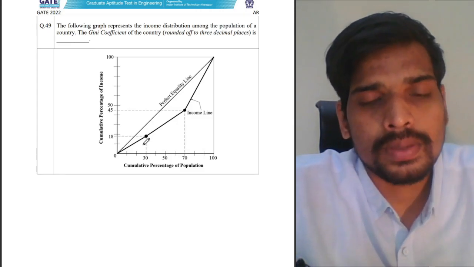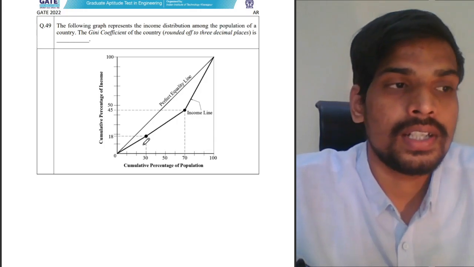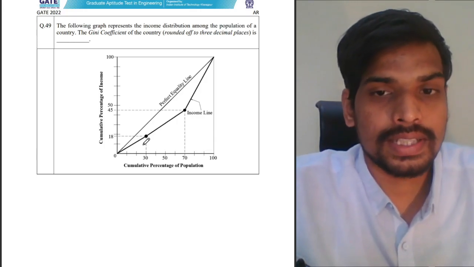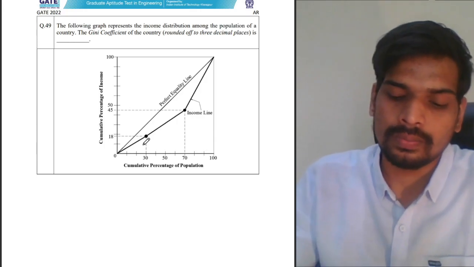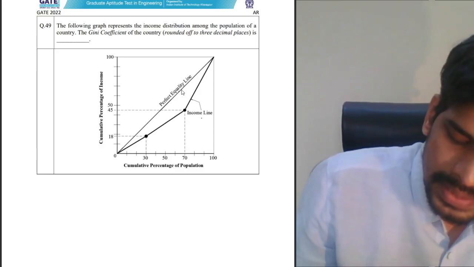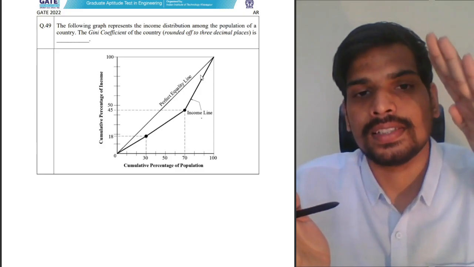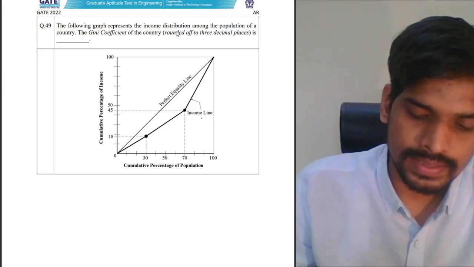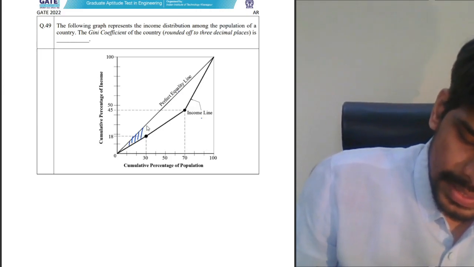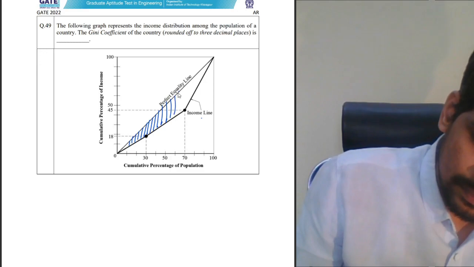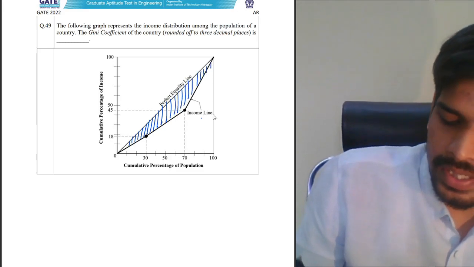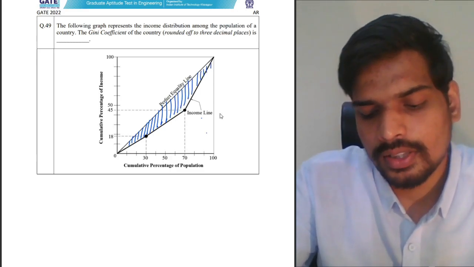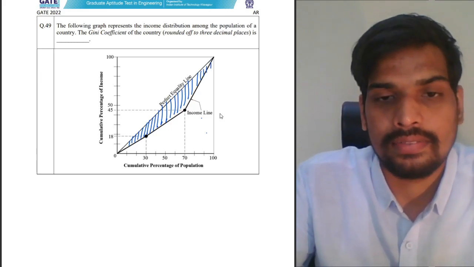Gini coefficient is a number which is used to measure the income distribution, income inequality in the country. So if the gap between the income line and the equality line increases, the inequality will increase. Gini coefficient is basically the area between these two lines, expressed as a fraction of the total area under perfect equality.